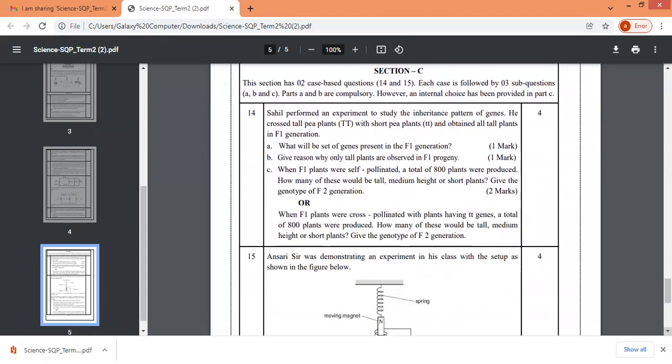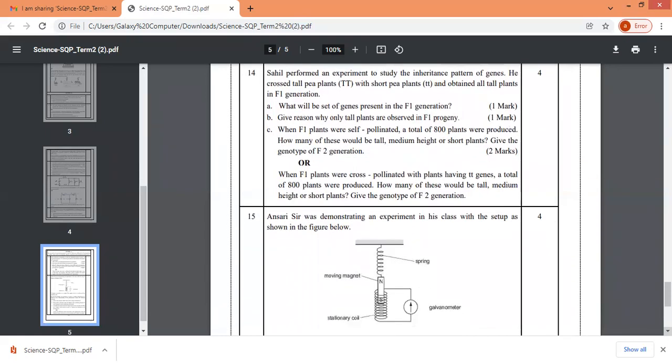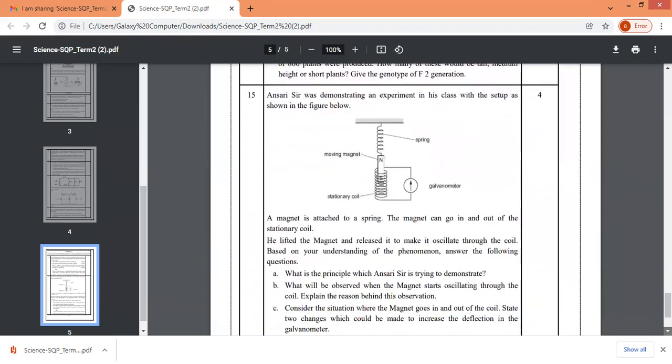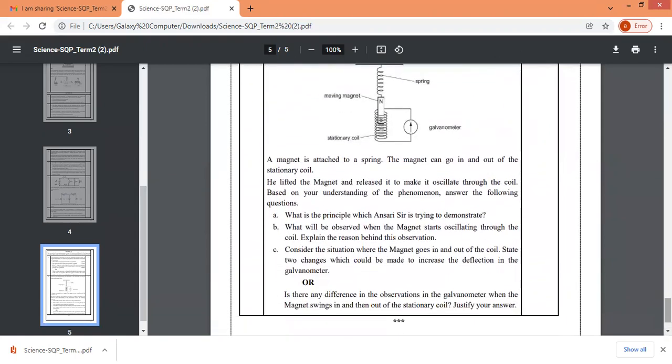So as you can see, this is a case-based question as we had in term 1 also, but here we have only 2. Sahil performed an experiment to study the inheritance pattern of a gene and crossed tall pea plants. Again from heredity, you'll have to be thorough, children. And there's a choice over here. And then we come to the 15th question, and that is from physics.